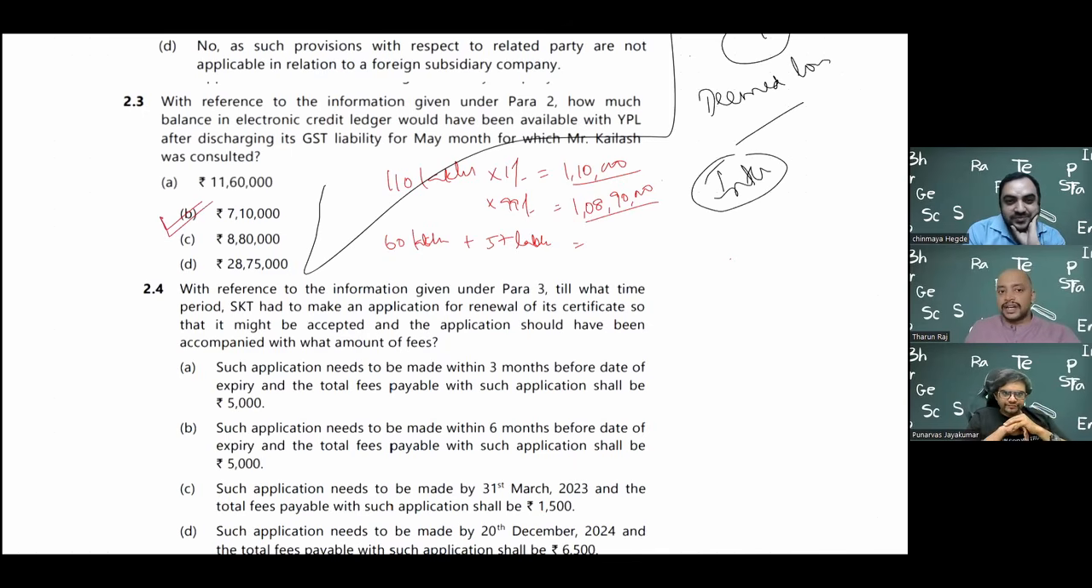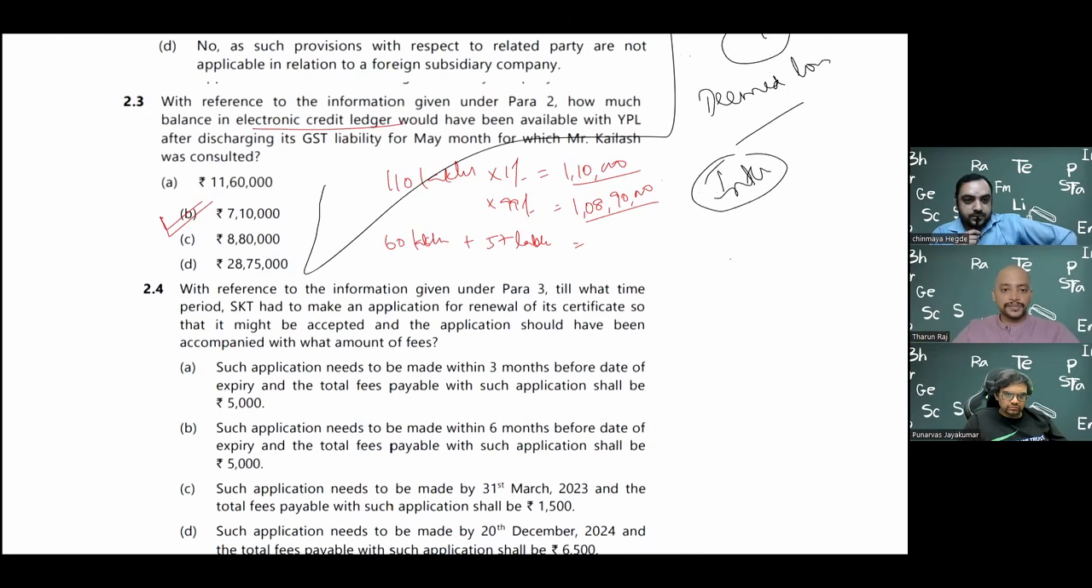But clearly they asked electronic credit ledger. It will be for GST on this. Electronic credit ledger is a ledger which is maintained by the GST network on behalf of the registered person. We will maintain an input tax credit ledger, and that is for accounting. This electronic credit ledger they will maintain. So therefore, definitely it is as per GST records only.